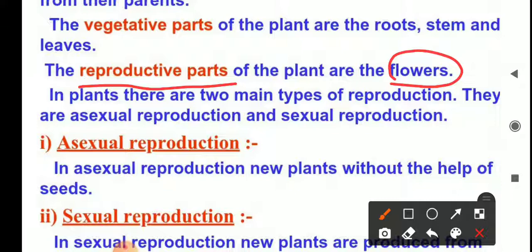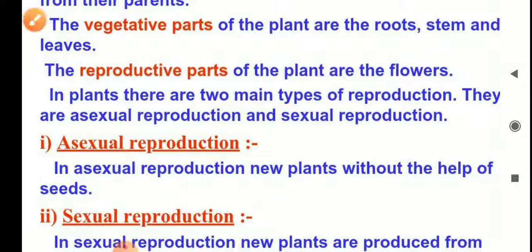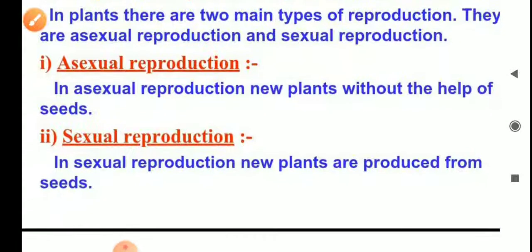In plants there are two main types of reproduction, and in a flower there are two types of reproduction: sexual reproduction and asexual reproduction. Understand? Now we'll see the definition of sexual reproduction and asexual reproduction.